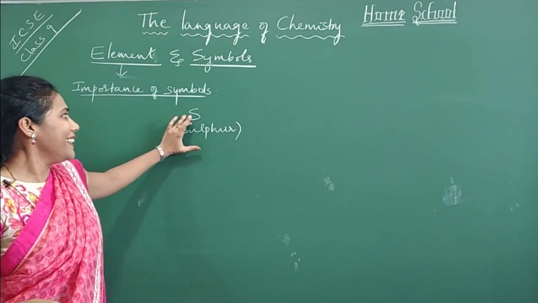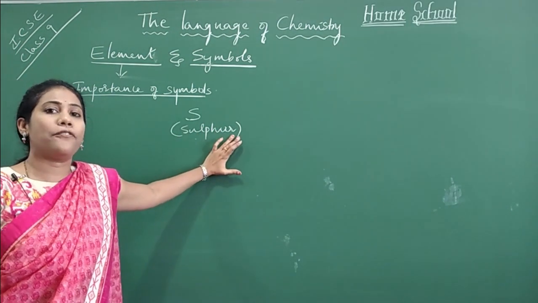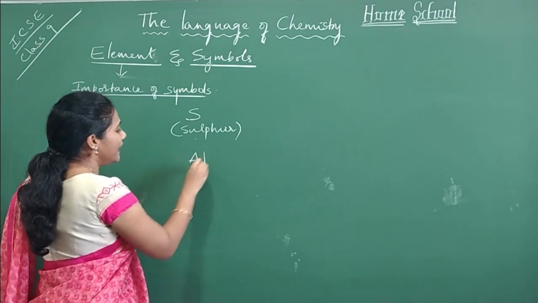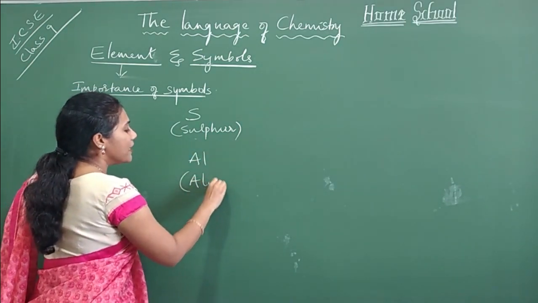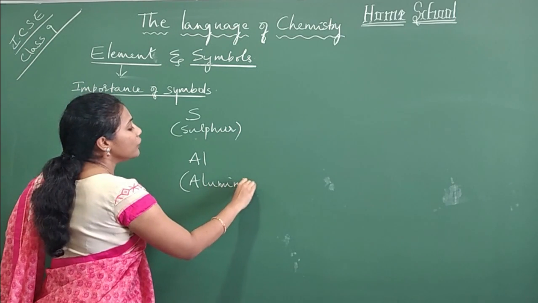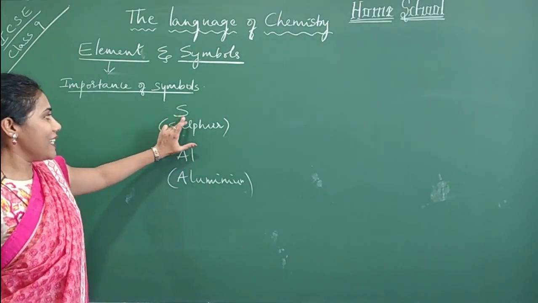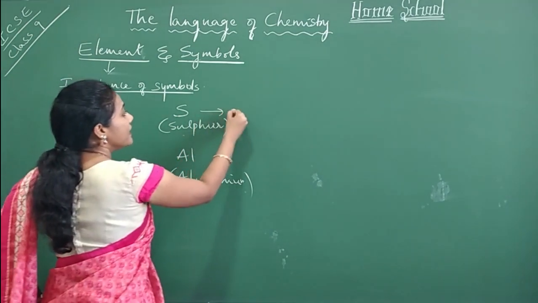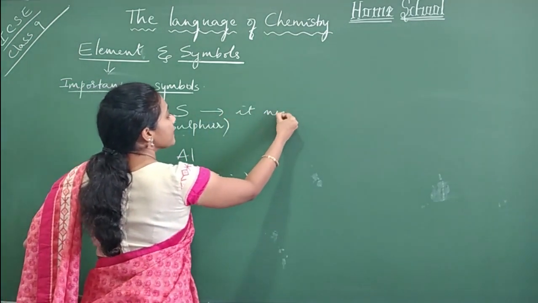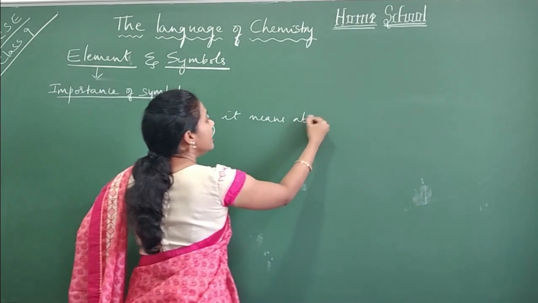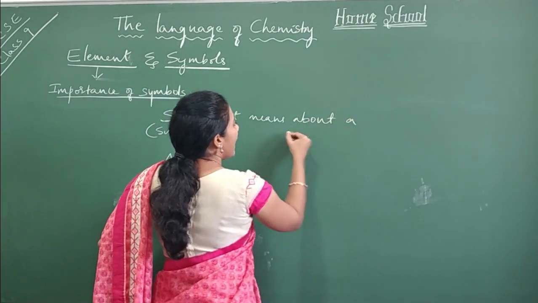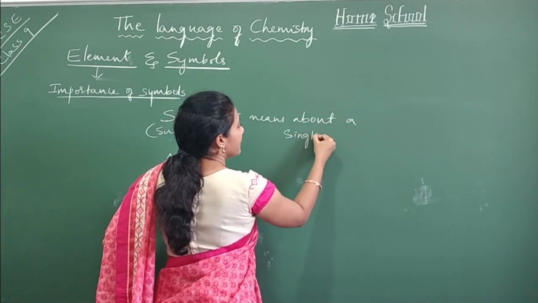The moment you write S, it is nothing but sulfur. The moment you write Al, it is nothing but aluminium. So it talks about a particular element. And the moment you write it, it means a single atom.